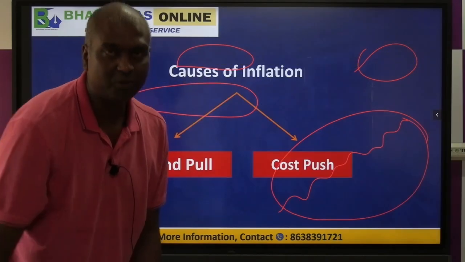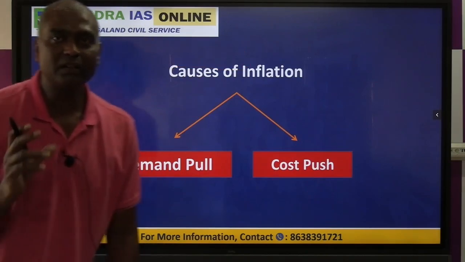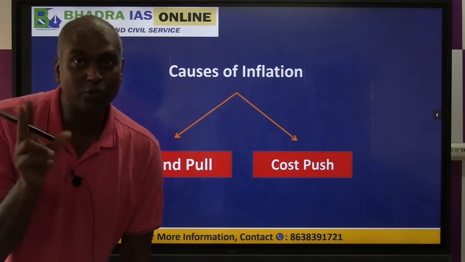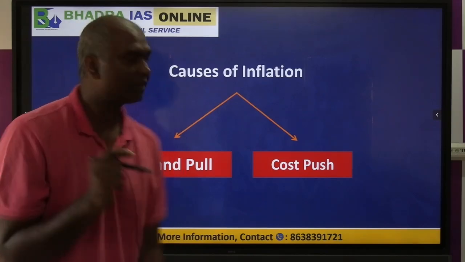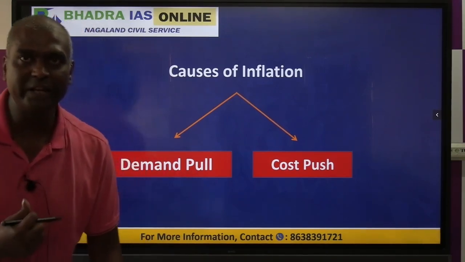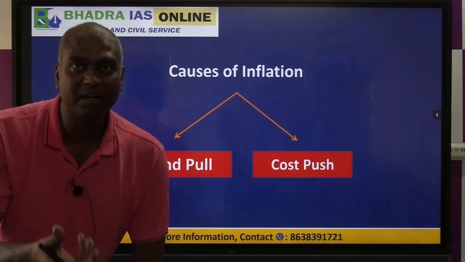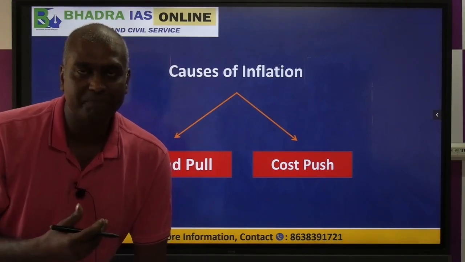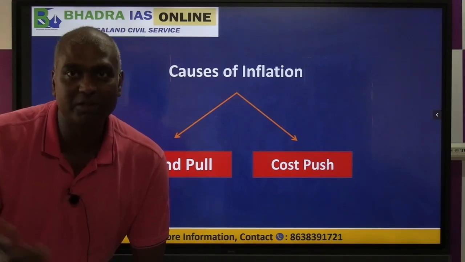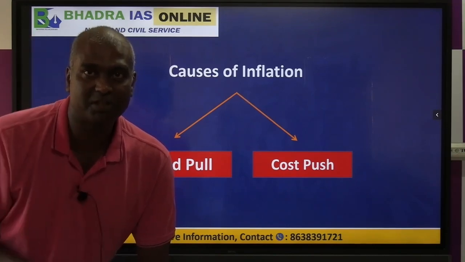Now today we are going to look at the causes of inflation. What are the causes of inflation? In economics generally we have two causes. The first one is called demand pull inflation. What is the meaning of demand pull inflation? When in the market demand is greater than supply, demand is increasing constantly and going over and above supply, there is a pressure on price to go upwards.